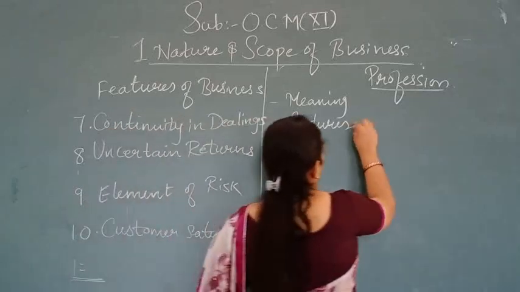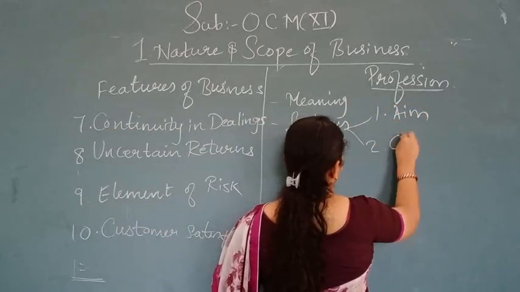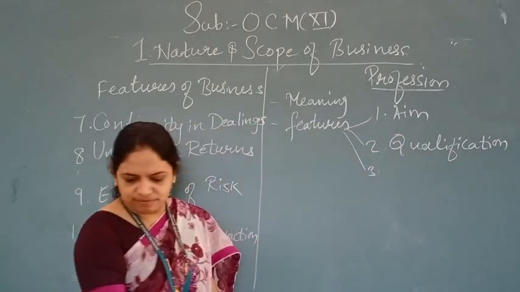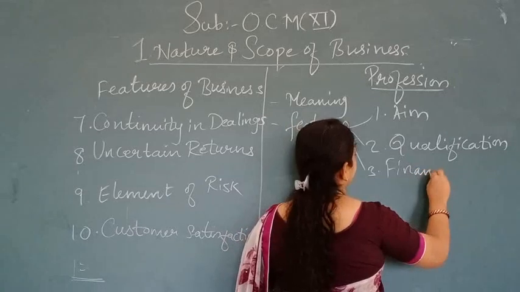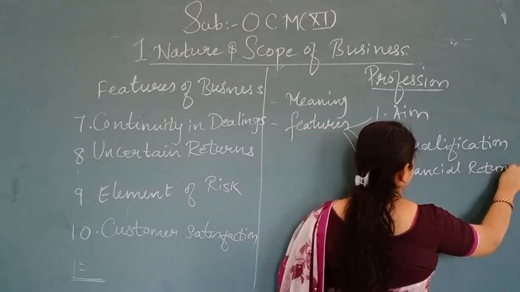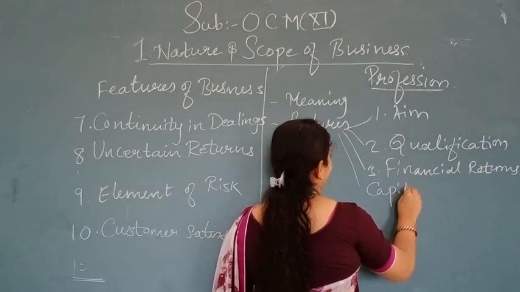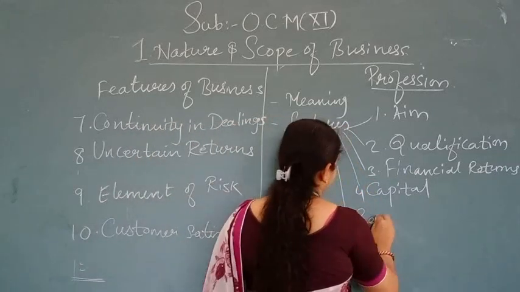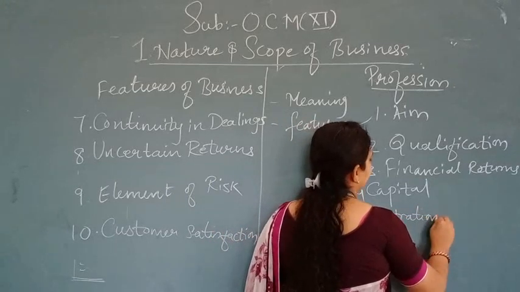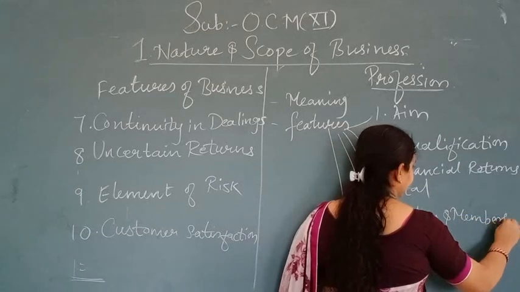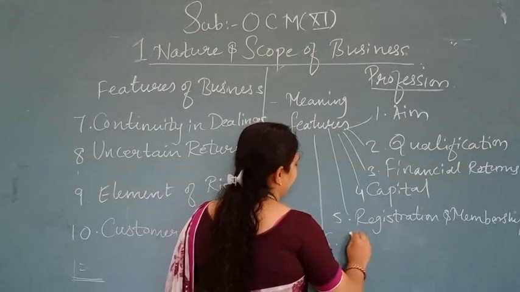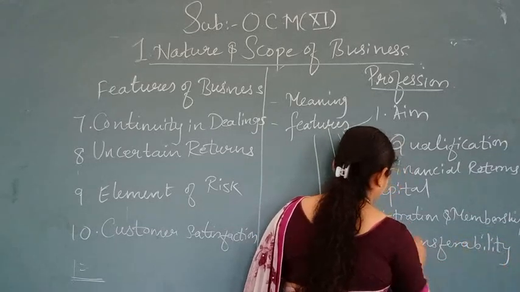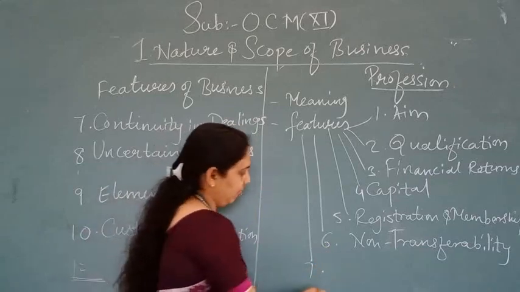The first is the aim, second is the qualification, third is financial return, then the capital, point number 5 is registration and membership, number 6 is non-transferability, and number 7 is nature of work.